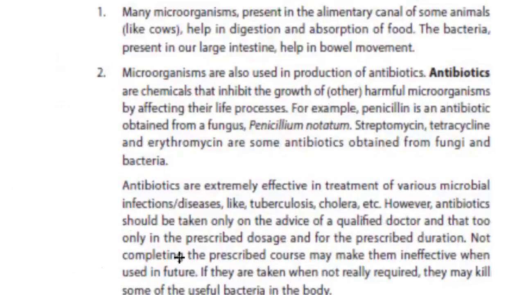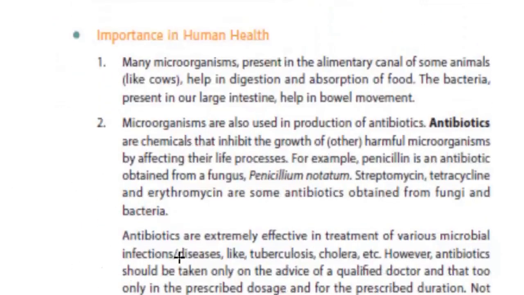Now, in human health also, microorganisms play an important role. When we are sick and we have to get rid of the disease, we take certain medicines known as antibiotics, and these medicines are produced with the help of certain microorganisms, maybe fungus. For example, the fungus penicillium produces an antibiotic called penicillin.